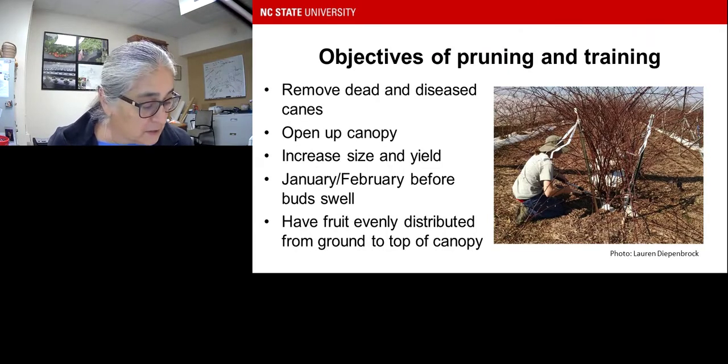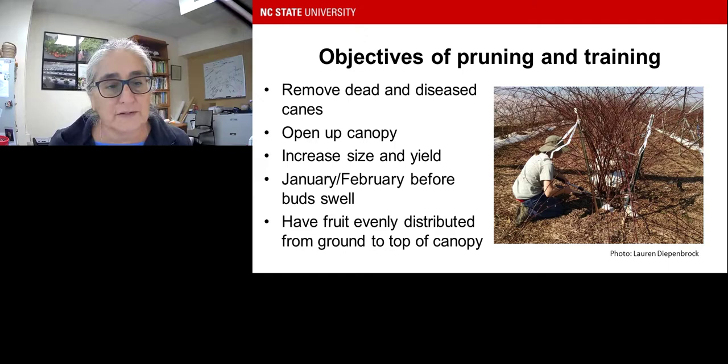All right, before we start going over the pruning and training itself, you want to know why you prune and train. There are certain objectives. You want to remove the dead and diseased canes. You want to open up that canopy. You want to increase the size of the fruit and also the yield of the fruit. You want to do this usually in January to February before the buds swell. You can start as early as December, depending on where you are and what your labor situation is. You also want to have that fruit evenly distributed from the top of the canopy to the ground. This is something that we're going to emphasize in this talk, that you really want to have that even distribution of fruit.